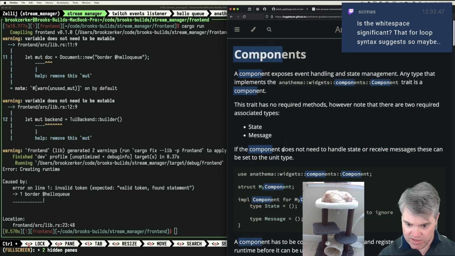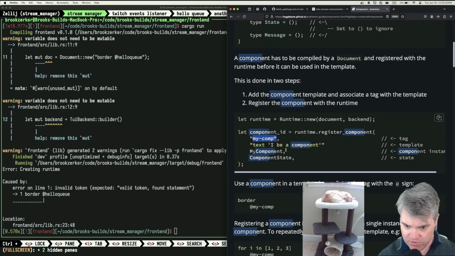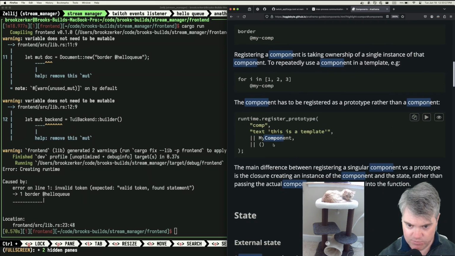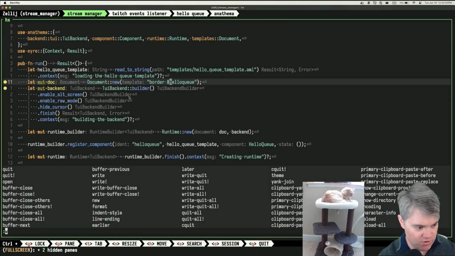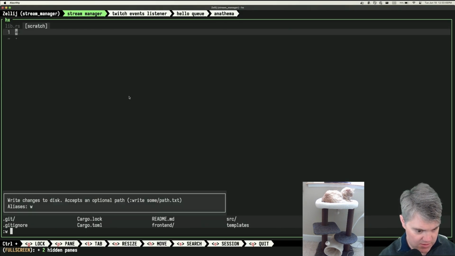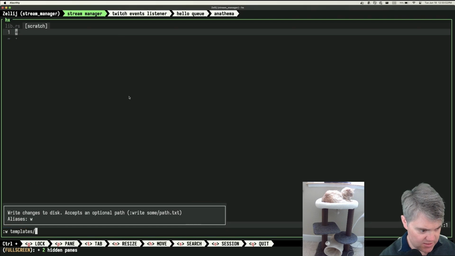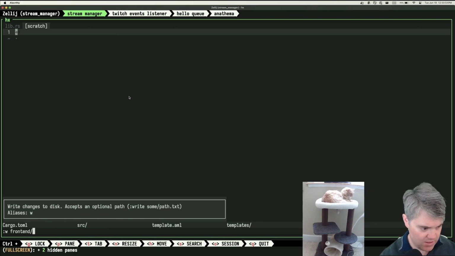Let's see. Okay, so if the white space is important, although, you know what, there's an easy way for us to verify if the white space is important or not. Even better way to test this. We're going to create a new component. So in, I guess this could be templates. Oh, nope, front end templates.